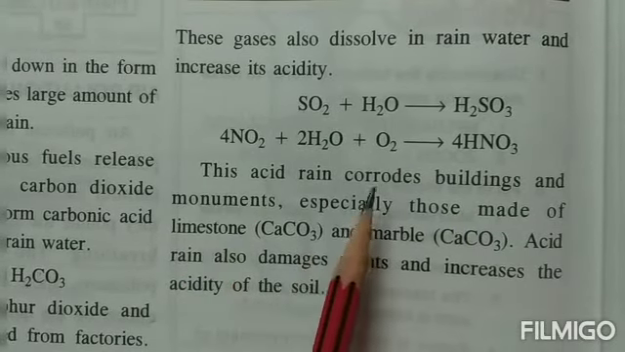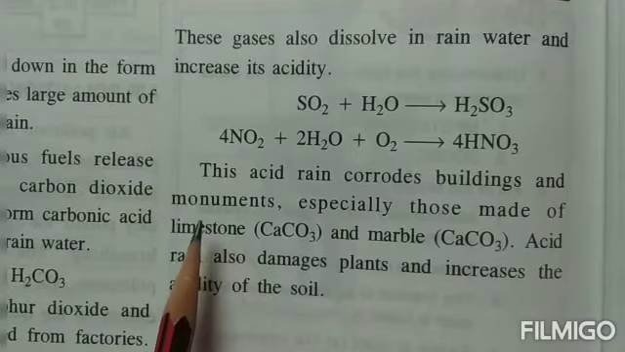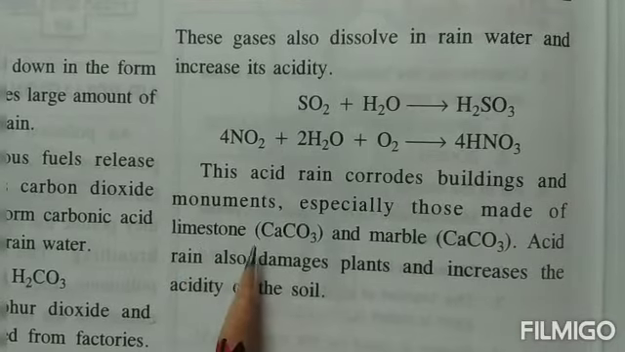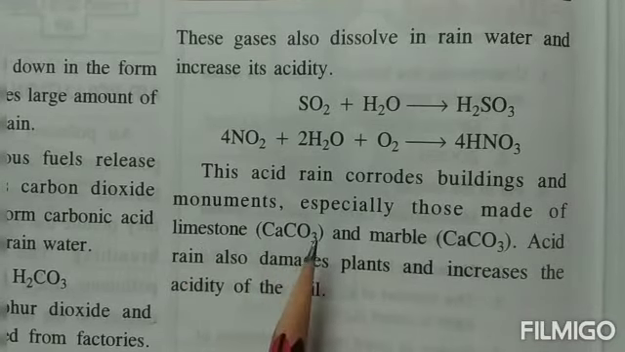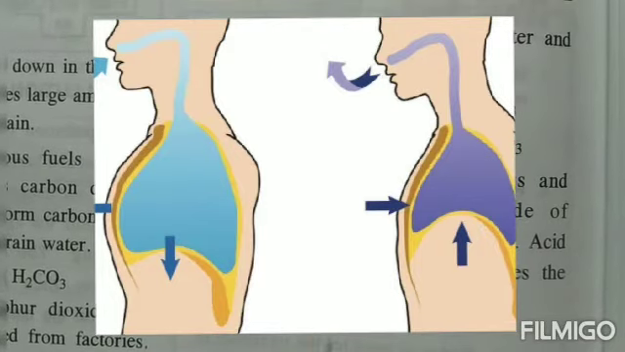This acid rain can corrode buildings. That means it can damage the buildings and the monuments, especially the monuments that are made up of limestone. Limestone is calcium carbonate. So if the building is made up of calcium carbonate, then it gets corroded due to the action of acid rain. And marble. Acid rain also damages the plants and increases the acidity of the soil.